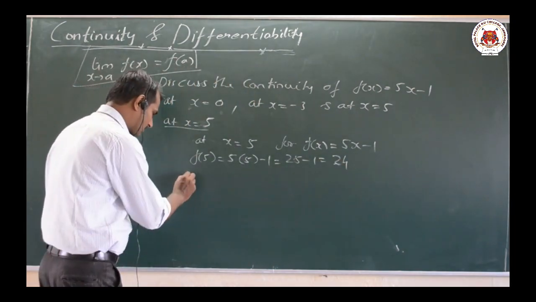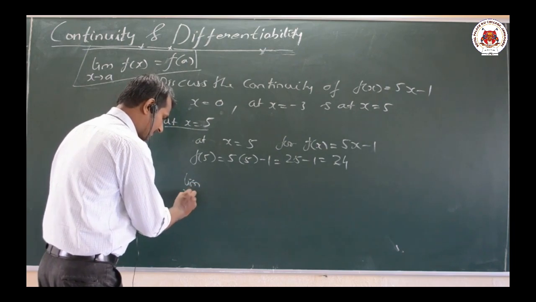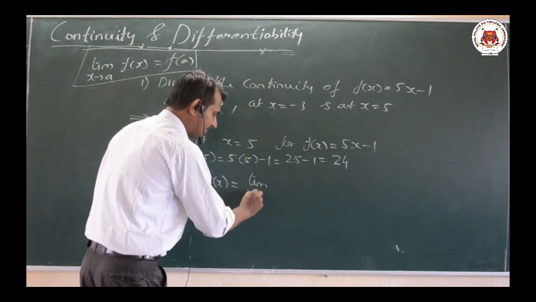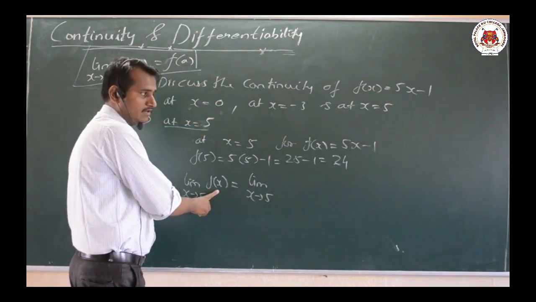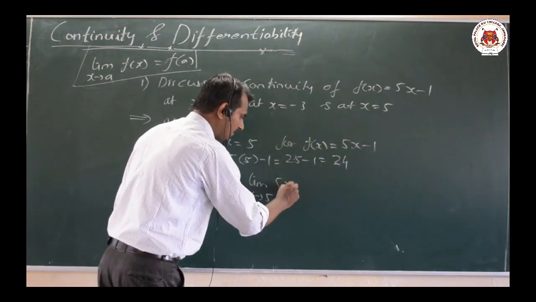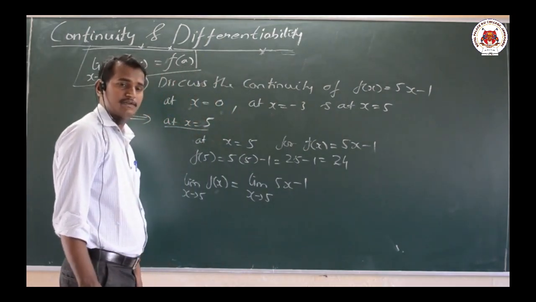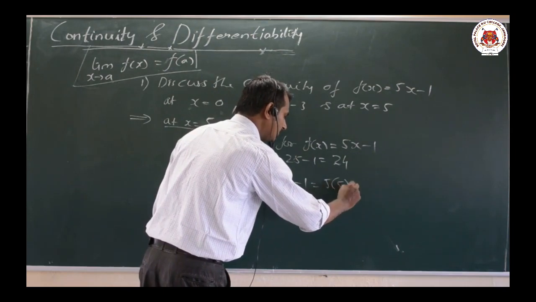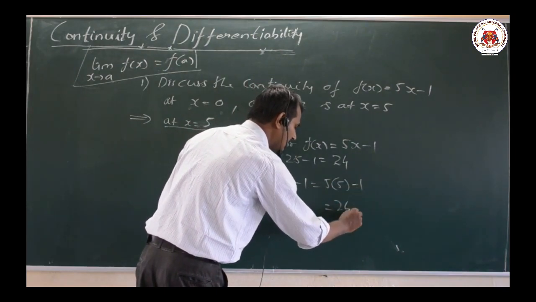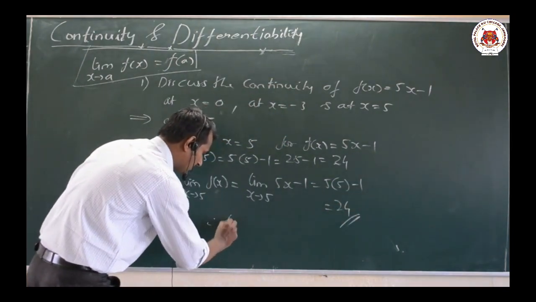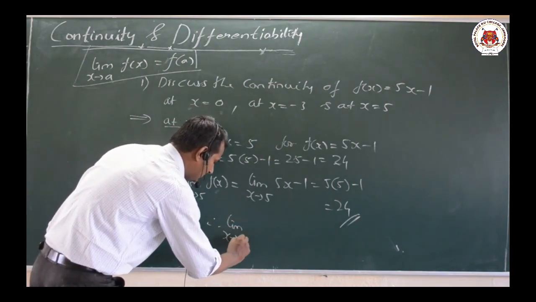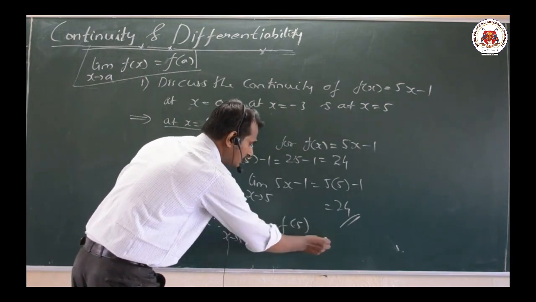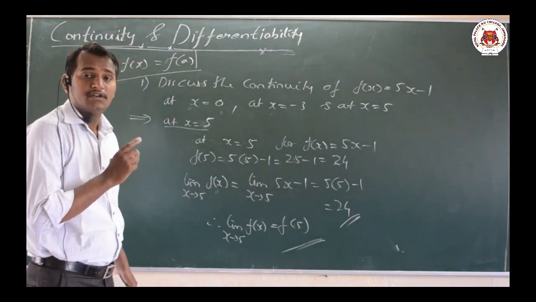Similarly, limit as x tends to 5 of f of x. What is the function f of x here? It is 5x minus 1. If I substitute x equal to 5 here, that is 5 into 5 minus 1, again the value will be 24. So limit as x tends to 5 of f of x equals f of 5. Hence we say it is a continuous function.